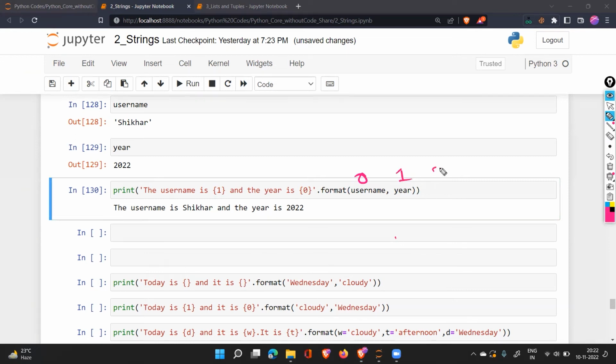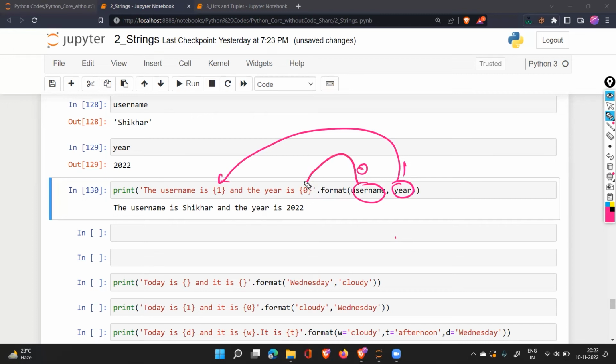If I had the third variable, that will be 2. If I had the fourth variable, that will be 3. If I had the fifth variable, that will be 4. Like this. These are the index numbers for all the variables we have. So what I'm saying is, take the variable at location 1. This is at location 1. This is at location 0. Take the variable at location 1 and put that here, because I have mentioned the number 1 inside this curly brace.